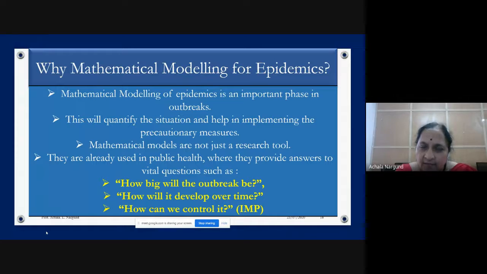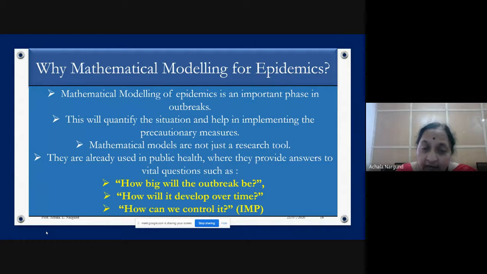So mathematical modeling of epidemics is an important phase in an outbreak. It is very useful in an outbreak. It will quantify the situation and help in implementing precautionary measures. Remember, mathematical models are not just research tools.